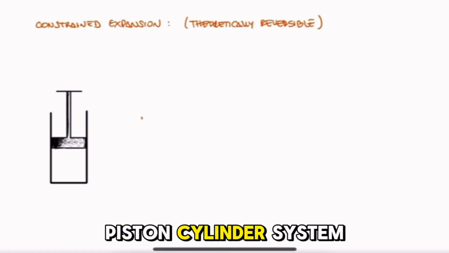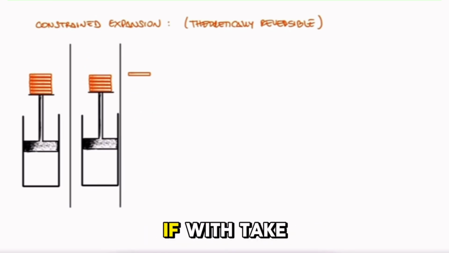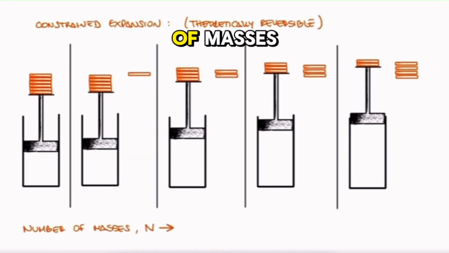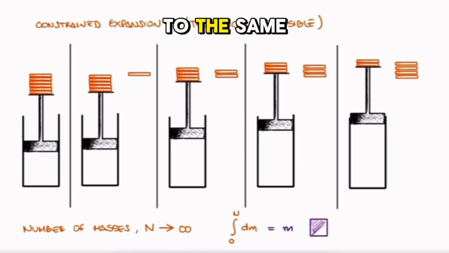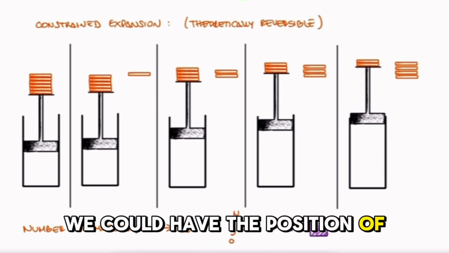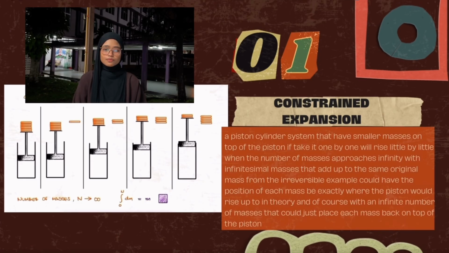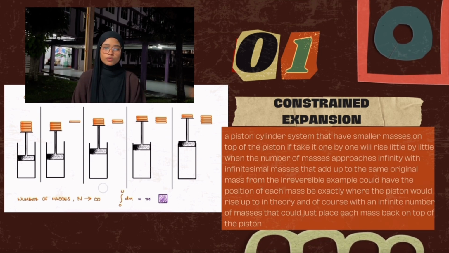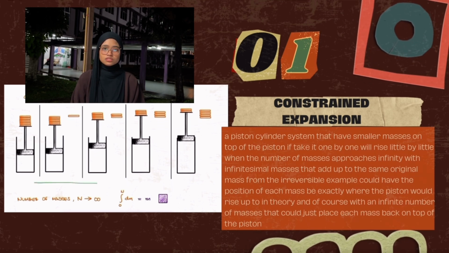Then an example of reversible is constraint expansion, which is theoretically reversible, with the example of a piston cylinder system. In a piston cylinder system, we can have smaller masses on top of the piston. If we take them one by one, the piston will rise little by little when the number of masses approaches infinity, with infinitesimal masses that add up to the same original mass. From this example, we could have the position of each mass be exactly where the piston will rise up to in theory, and of course with an infinite number of masses we could just place each mass back on top of the piston, making this process completely reversible.